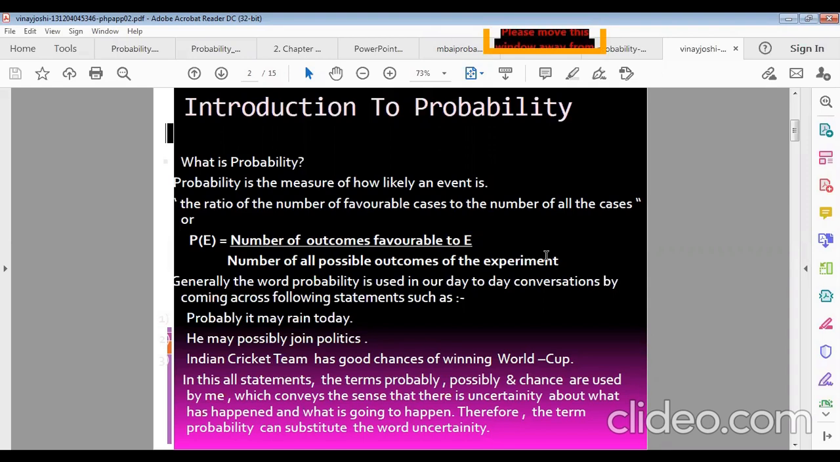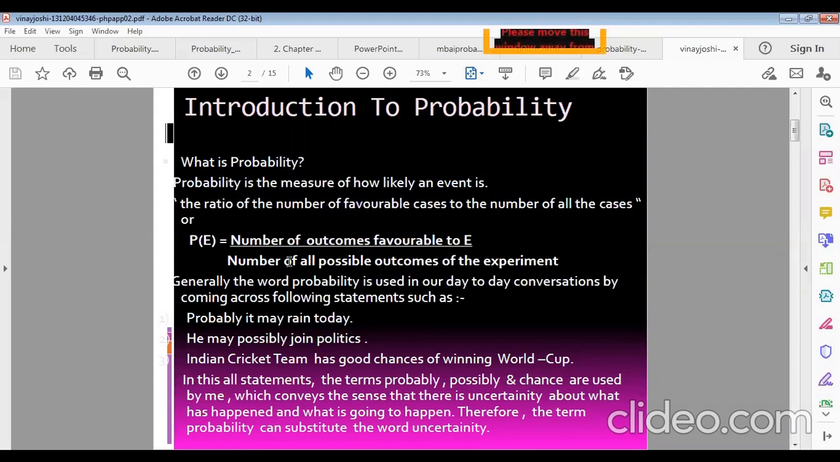Suppose if we toss a coin, there will be 2 outcomes. One is head and the other is tail. So the probability of getting one head will be what? 1 by 2, because the number of favorable outcomes is only one head, and the total outcomes are 2, because one is head and the other is tail. So the total for a coin is 2.